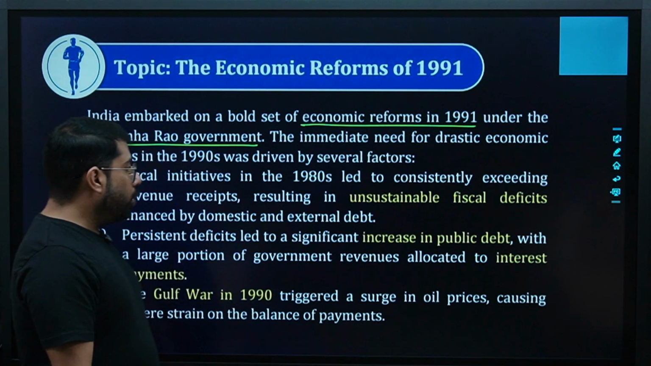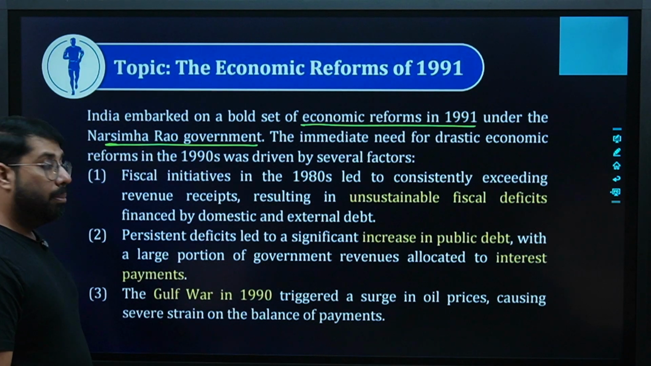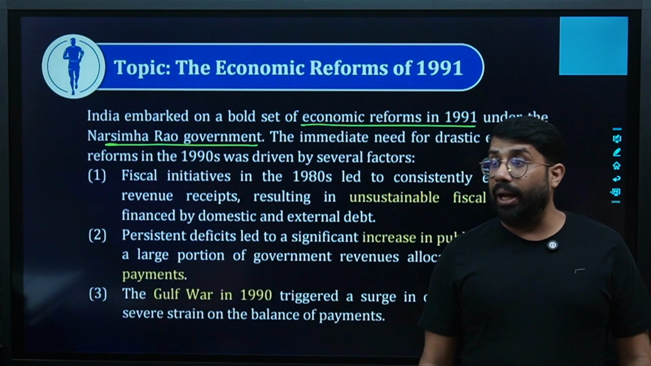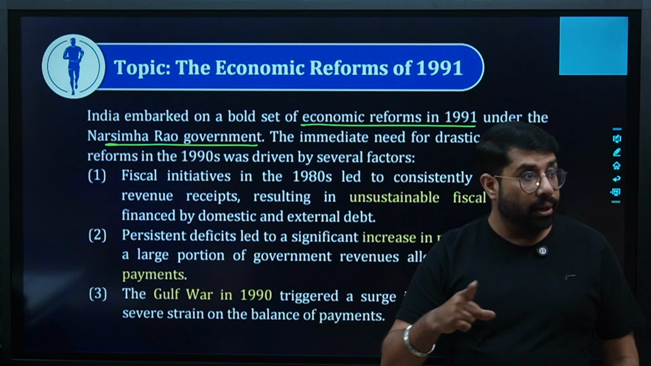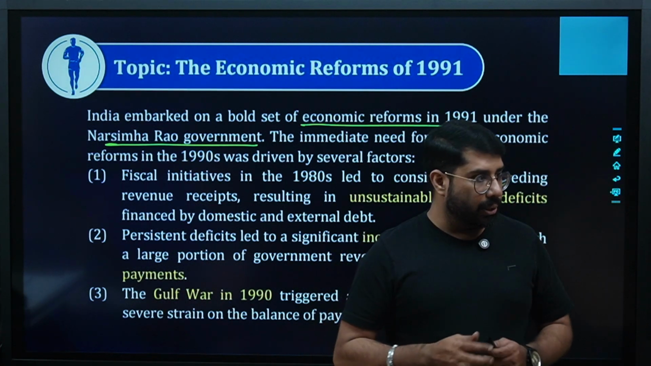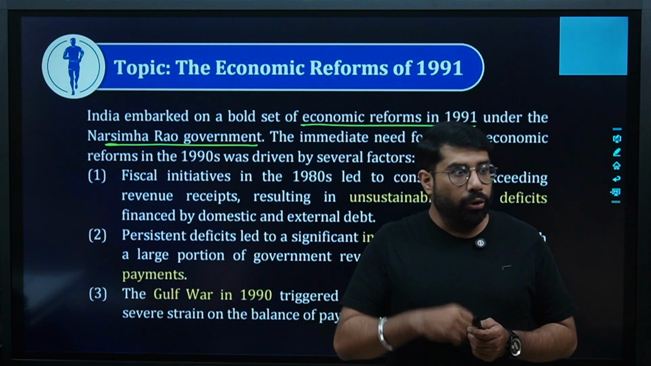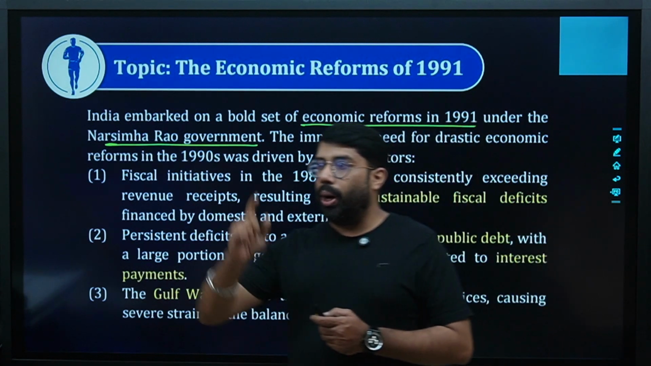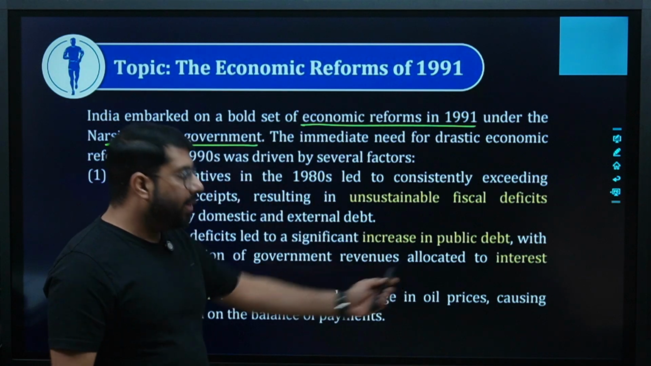Persistent deficits led to a significant increase in public debt and a large portion of government revenue allocated to interest payments. You remember I told you, whenever you see a deficit, how will you finance it? Deficit financing will be done through debt. You will issue long-term bonds and you will take the debt. Yes or no? Right. When you take the debt, it means it is a burden on you. If you take debt this year, next year onwards, what will happen? You will be under a fixed liability of paying interest. It means from next year, whatever income you get, you have one more extra expenditure on that. You have to pay the interest also now. So this was burdening the government.